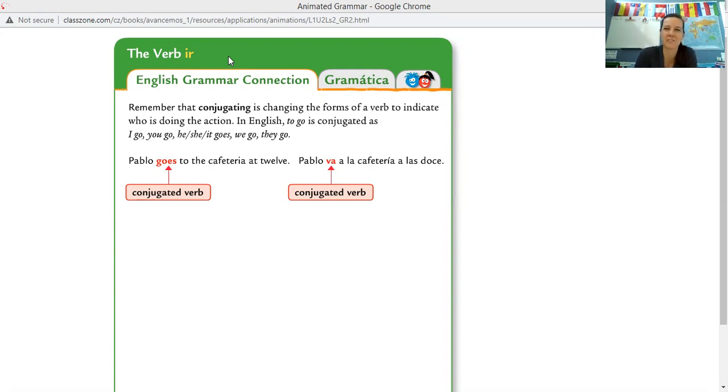Today we are looking at the verb ir. In English, remember that conjugating is changing the forms of a verb to indicate who is doing the action. In English, to go is conjugated as I go, you go, he, she, or it goes, we go, and they go. So in English, Pablo goes to the cafeteria at 12. The conjugated verb is goes. In Spanish, you have Pablo va a la cafetería a las 12.